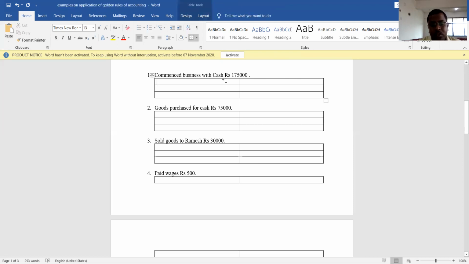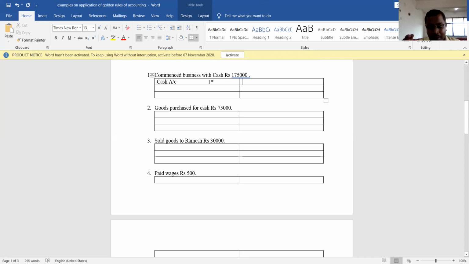Okay, here are some of the transactions. The first transaction is: commenced business with cash rupees 1,75,000. Don't bother about that amount. What is the transaction? Commenced business with cash. Here you will find two accounts. Which are those two accounts? The first account is cash account. What is the other account?